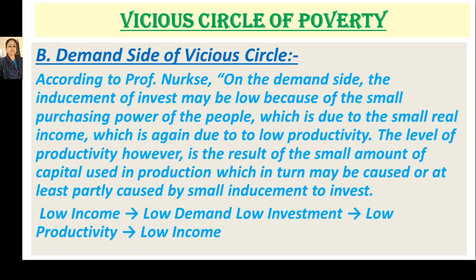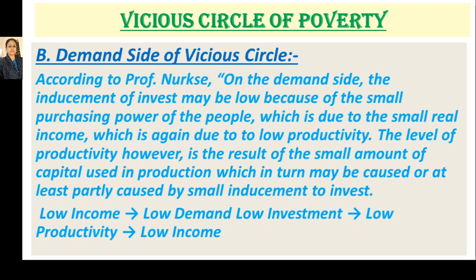So here the circle starts from low income, which creates low demand, and when we demand less, we can invest less. This low demand or low investment creates low productivity, and again this low productivity will create low income. So this is the demand side of the vicious circle of poverty.